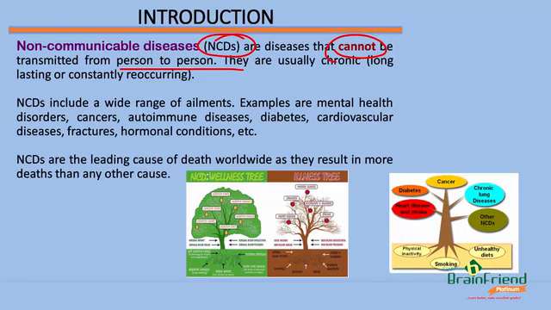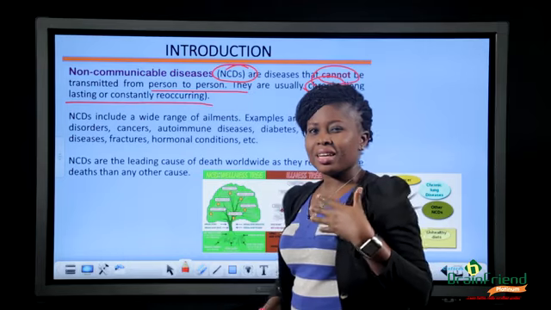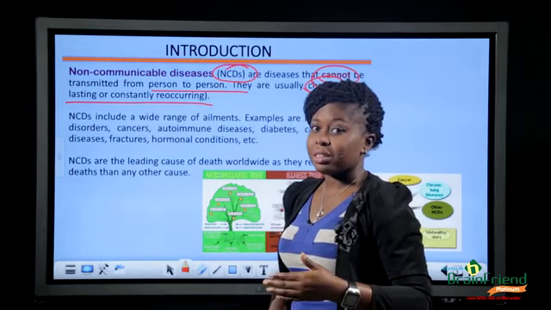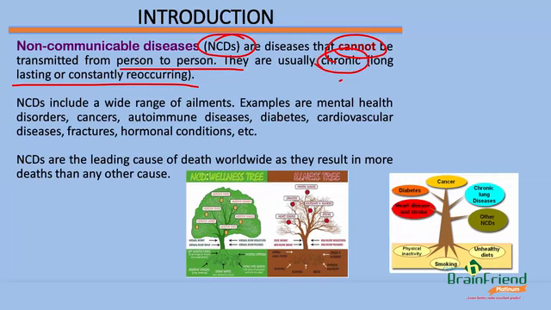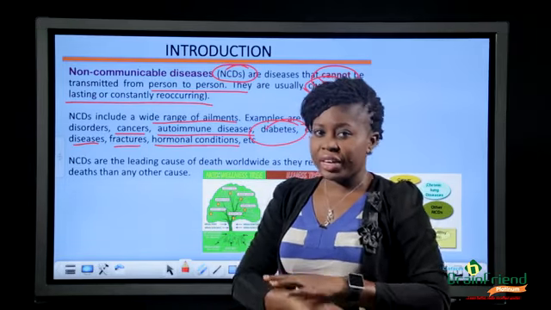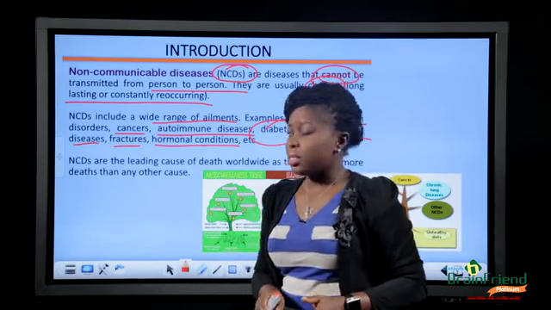But we've also said that these kinds of diseases are usually chronic, meaning that they are long-lasting or constantly reoccurring. They are diseases that last for a very long time in people. In fact, sometimes they can be lifelong. Now, NCDs include a wide range of ailments. Examples are mental health disorders, cancers, autoimmune diseases, diabetes, cardiovascular diseases, fractures, hormonal conditions, etc. We can go on and on to talk about different kinds of diseases that are NCDs.